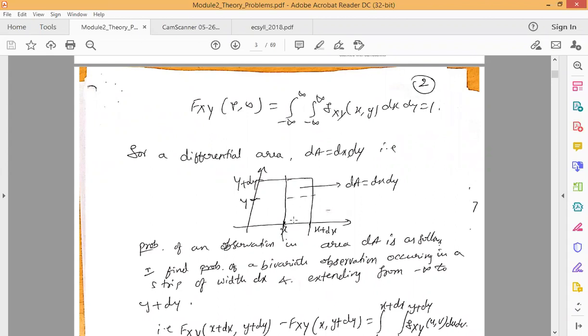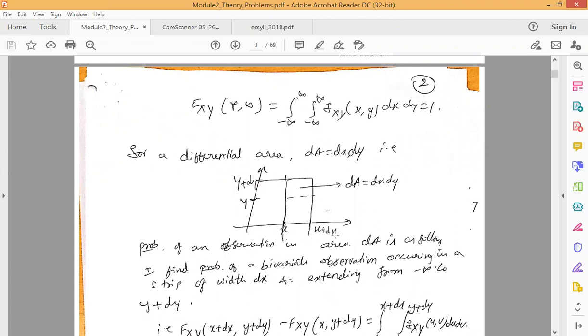So this area is going to be considered as the differential area, which is taken as a product of two differentials, width and height. So here you can consider the x-axis as well as the y-axis. Here on the x-axis you can see that we have taken a small width which is ranging from x up to x plus dx.